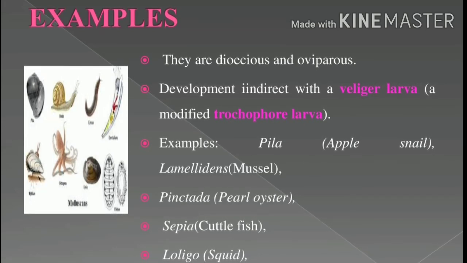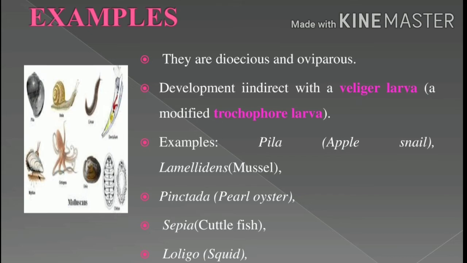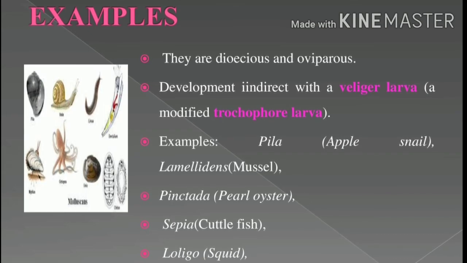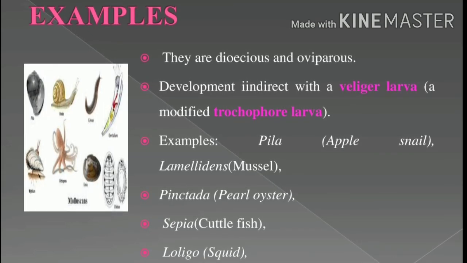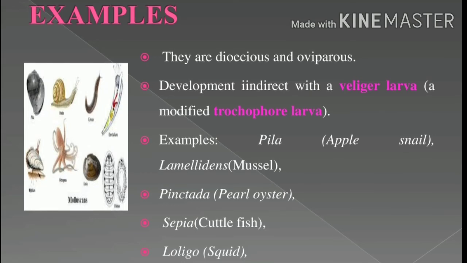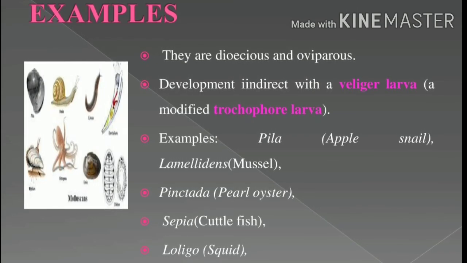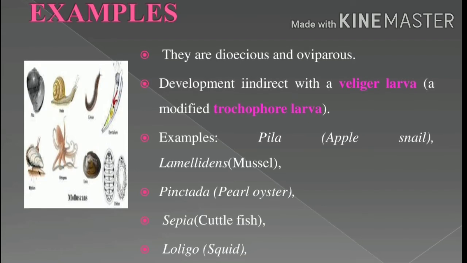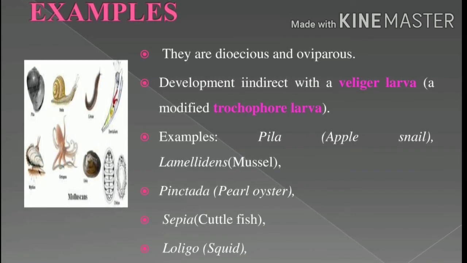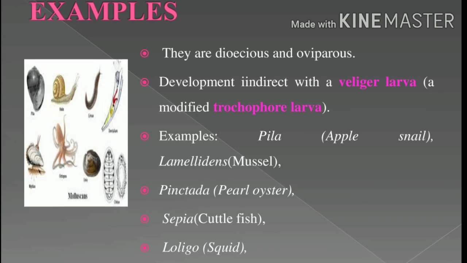Where did we study the trochophore larva? In which phylum did we study the trochophore larva? Phylum Annelida. Yes, in phylum Annelida we studied that the larva is a trochophore larva. So this is also a modified trochophore larva, which is called a veliger larva.